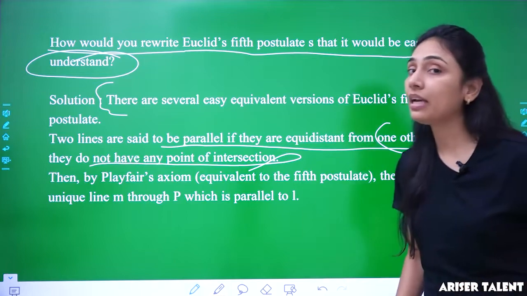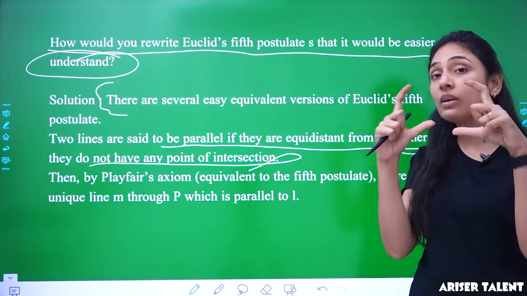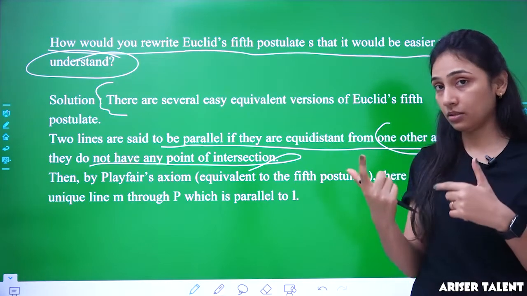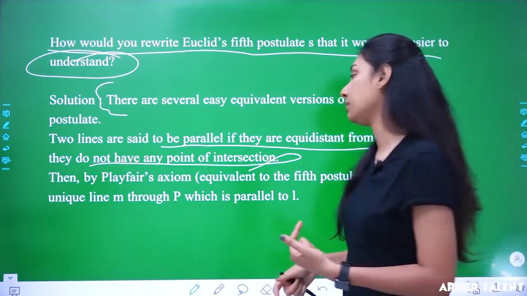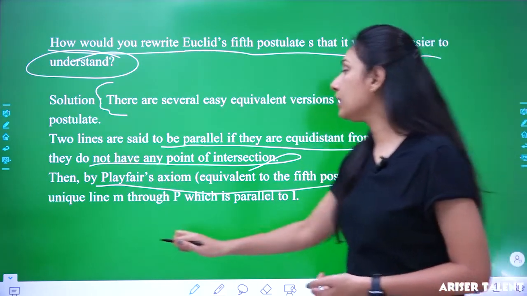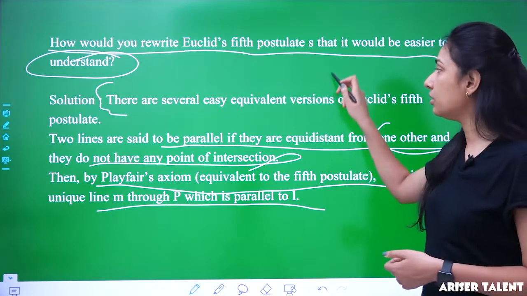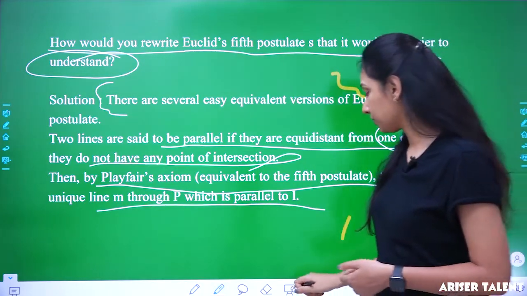First, they are not having any point of intersection, and second, they are having equal distance between them. The perpendicular distance is the same. Then by Playfair's axiom, there is a unique line M through P which is parallel to L. So this is the way you can write it.